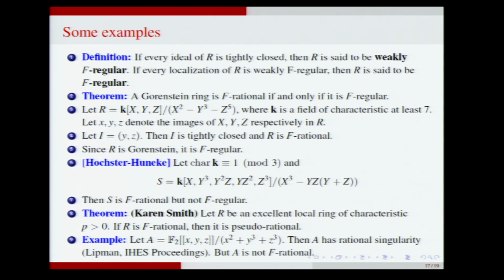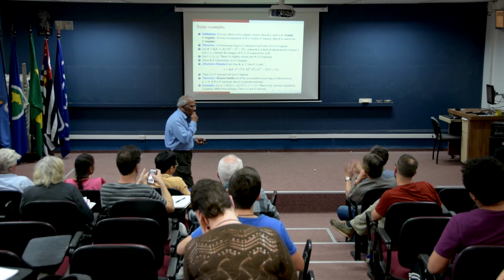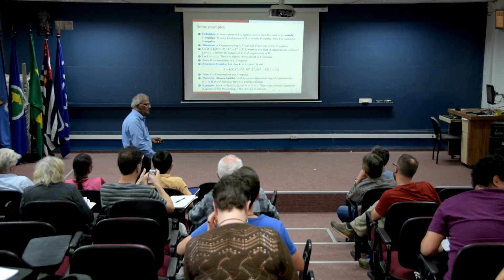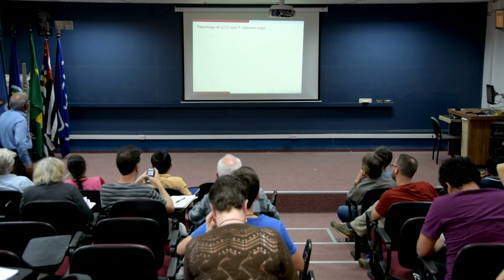Take this local ring, this is the local ring of the hypersurface x^2 + y^3 + z^3. Then it has a rational singularity. I think this is his paper in 1969, but it is not F-rational. One can exhibit one system of parameters which is not tightly closed in this. Right, but it is not F-rational. Yeah. All right, so let me state this result in the last few minutes.